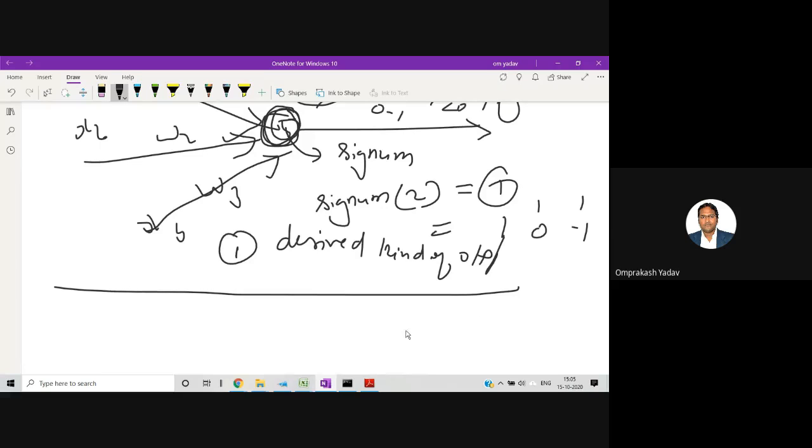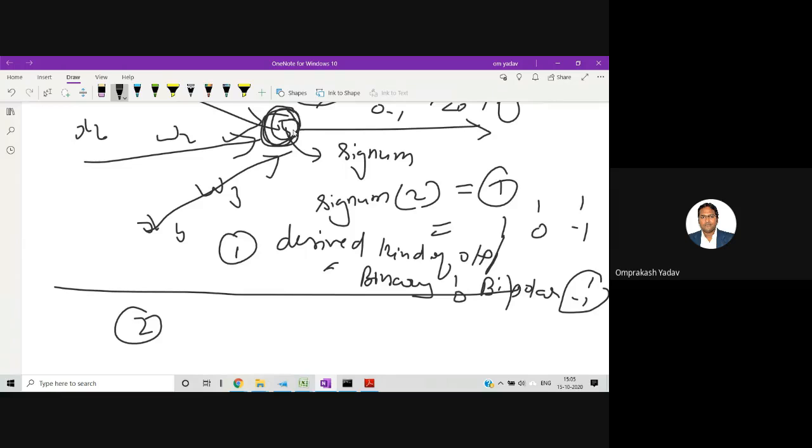Now we may have a second point. The first one is about if we have, let's say, a binary output we want to convert, or bipolar type. Bipolar means 1 -1, where we have the two poles. In binary, you can have 1 0, right? So we convert to that particular type. We can also include an activation function of the type where we can find the derivative, and based on that, we can also calculate the error.